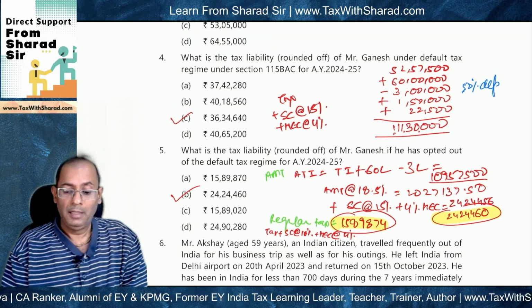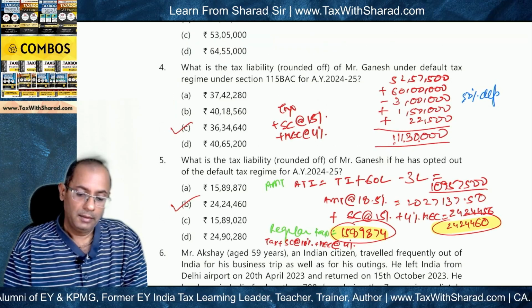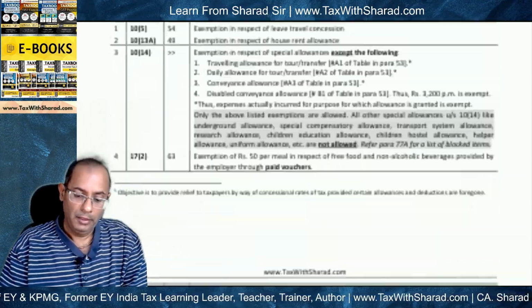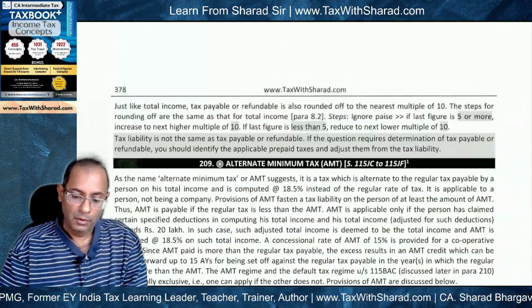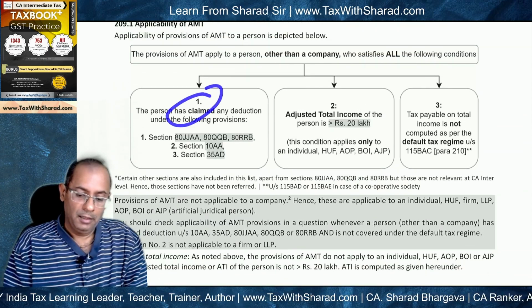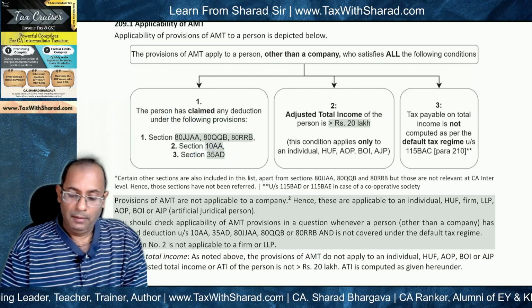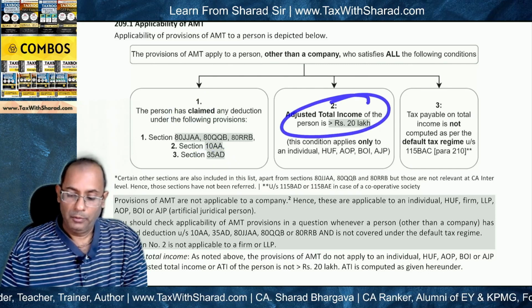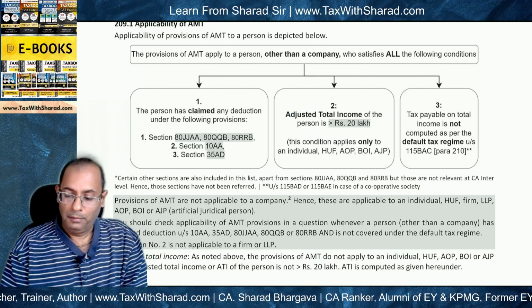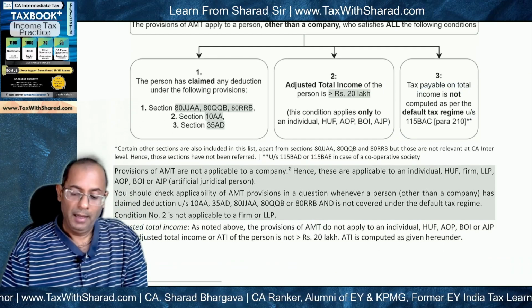Why? Because Mr. Ganesh has claimed deduction under section 35AD. Under section 35AD, this is what we need to consider as well, right? Alternate minimum tax. The person has claimed deduction under section 35AD, and if the adjusted total income is more than 20 lakh and tax is not payable under default tax regime, then AMT provisions will apply.